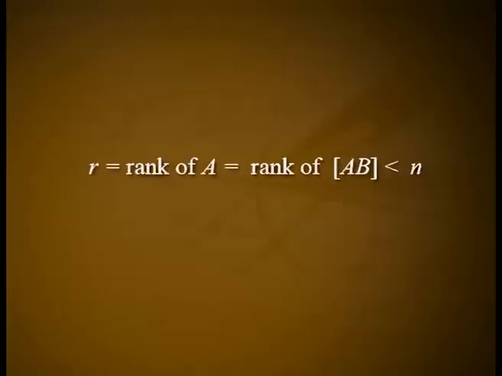Case 1b. If r, the rank of A, is equal to the rank of AB and less than n, the number of unknowns, then the system has infinitely many solutions. We assign arbitrary values to n minus r unknowns and determine the remaining r unknowns uniquely. Case 2. If rank of A is not equal to rank of AB, then the system is inconsistent and has no solution.